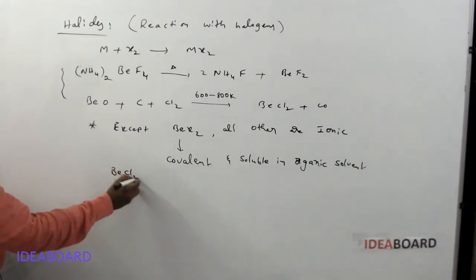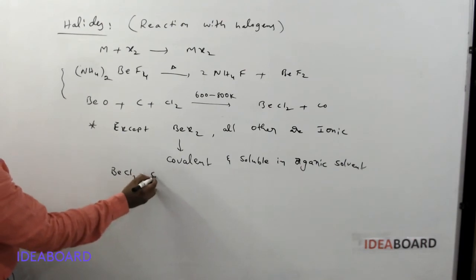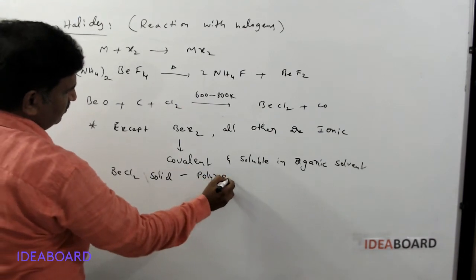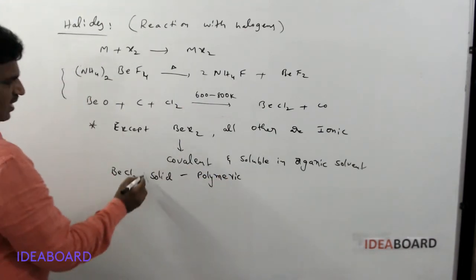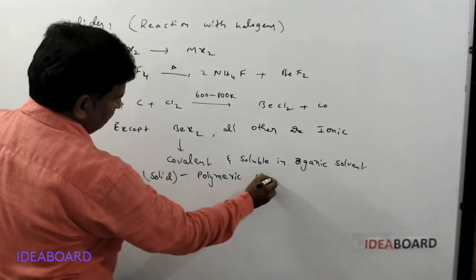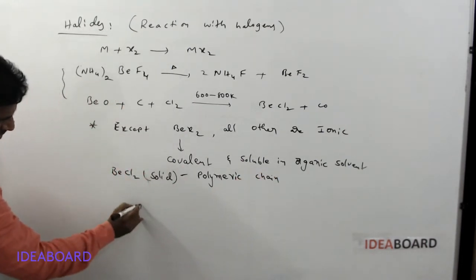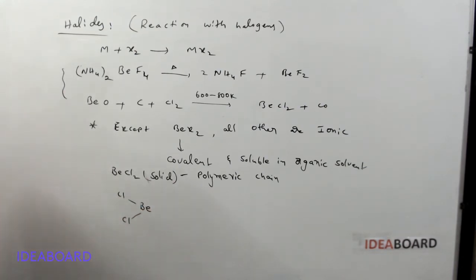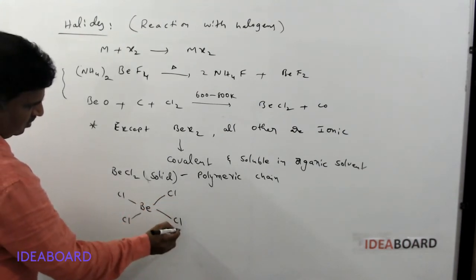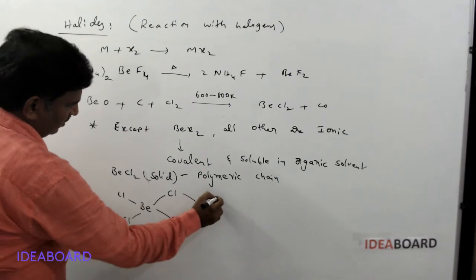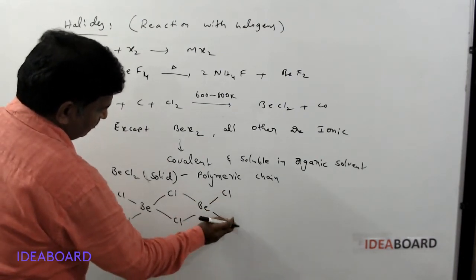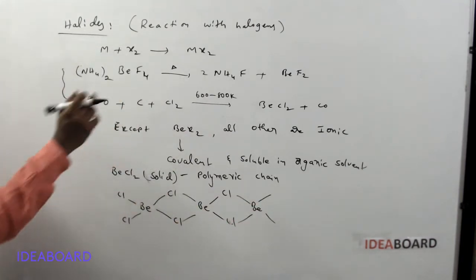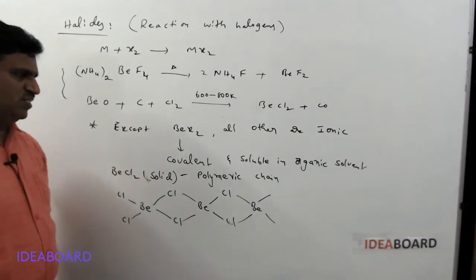Whenever we are taking BeCl2, beryllium chloride in the solid state, it has a polymeric chain structure. Here, how can we indicate the polymeric chain structure? Beryllium, here chlorine, and next chlorine, and chlorine and beryllium and again chlorine, chlorine and again beryllium. This type of polymeric chain structure is present for BeCl2 in the solid state.